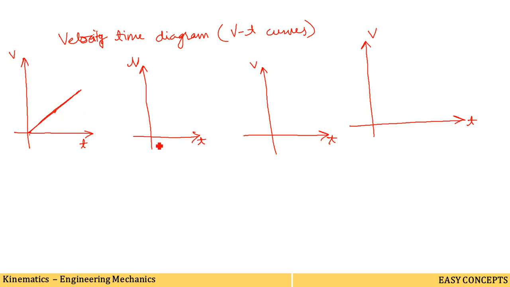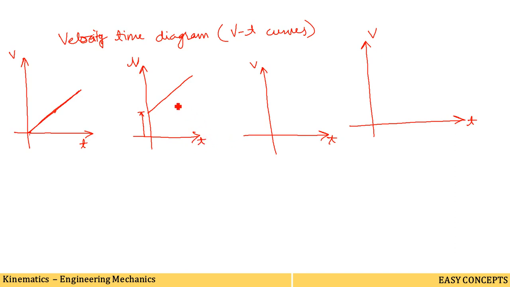Now for the second figure, suppose this starts from this line, meaning some initial velocity is present here. What does this curve represent? The velocity of the body increases linearly with time with some initial velocity. The body is starting with some finite initial velocity. The slope of the curve is constant, so the acceleration of the body remains constant.